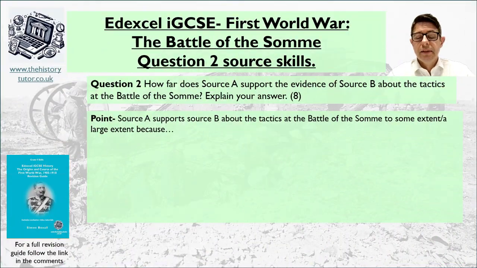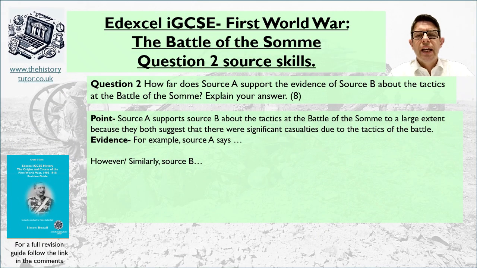Let's make a point then. So source A supports source B about the tactics about Somme to a large extent, to some extent, because, okay, so in your revision guide, write your first sentence. As I said, we're going to talk about tactics not really working very well as an idea, and we are going to say they're pretty much similar. Okay, so where you go. Okay, so I've said source A supports source B about the tactics battle of Somme to a large extent because they both suggest that there were significant casualties due to the tactics of the battle.